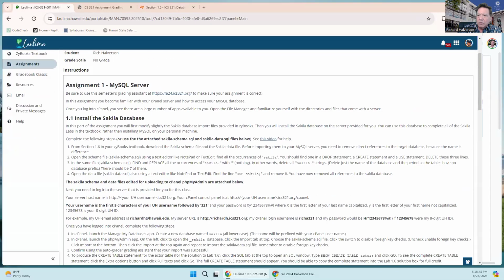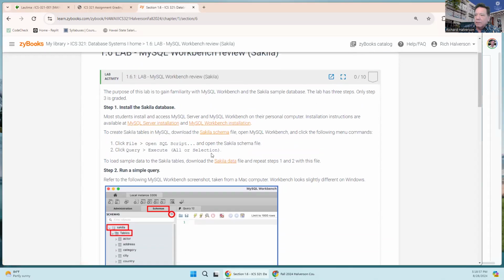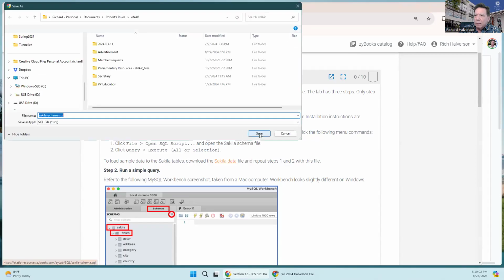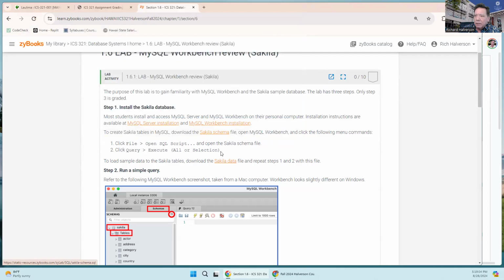where you actually install the Sequila database on your server. In all of the classes before this, I had you download this file, the schema, which has got all the create statements, and the data, which has got all the insert statements.